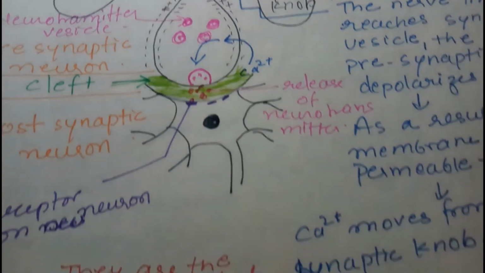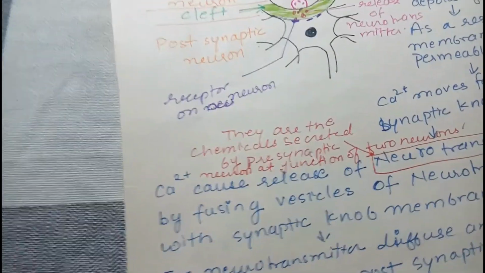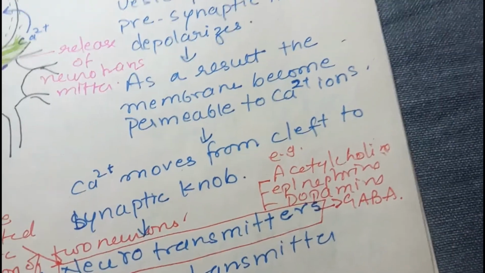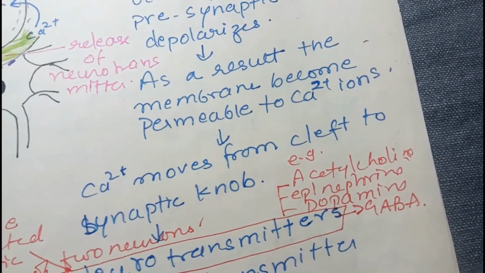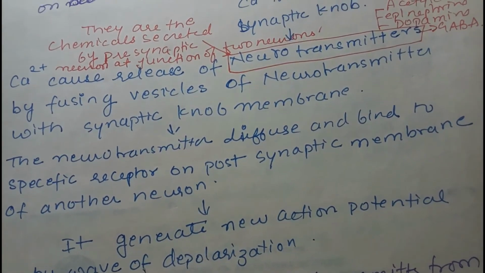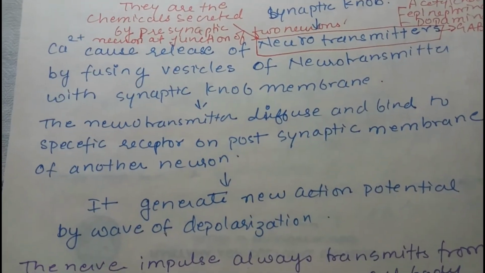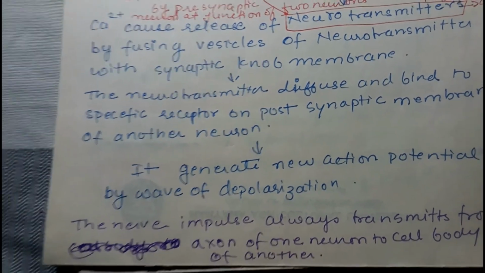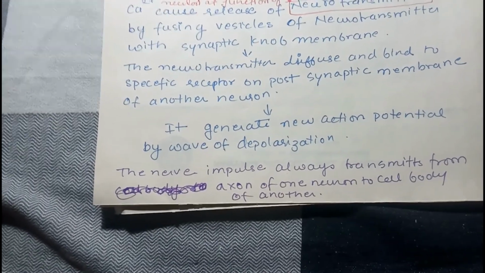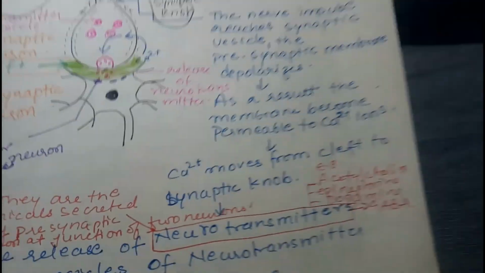So here it fuses. Now what are neurotransmitters? They are the chemicals secreted by presynaptic neurons at the junction of two neurons, such as acetylcholine, epinephrine, dopamine, gamma-aminobutyric acid. And the neurotransmitter diffuses and binds to a specific receptor on the postsynaptic membrane of another neuron. It generates a new action potential by way of depolarization, and the nerve impulse always transmits from the axon of one neuron to the cell body of another. So this is how the transmission occurs.